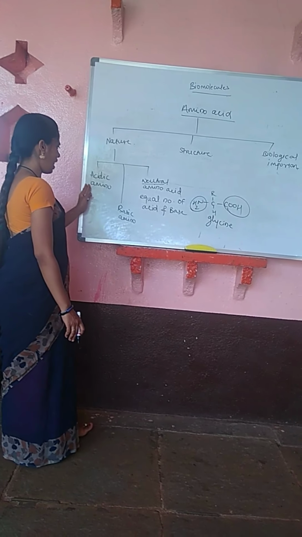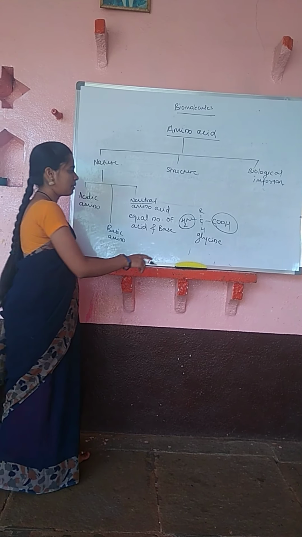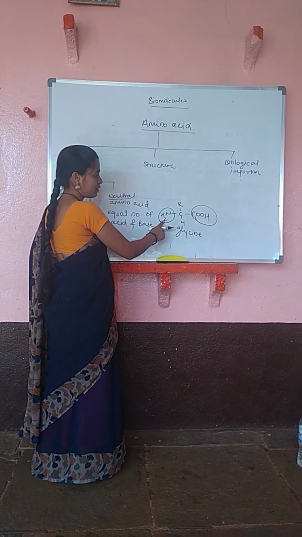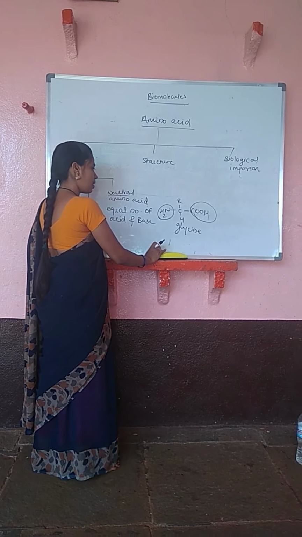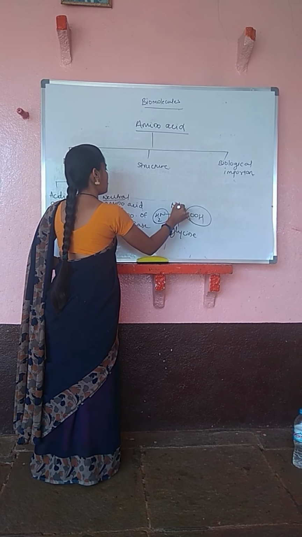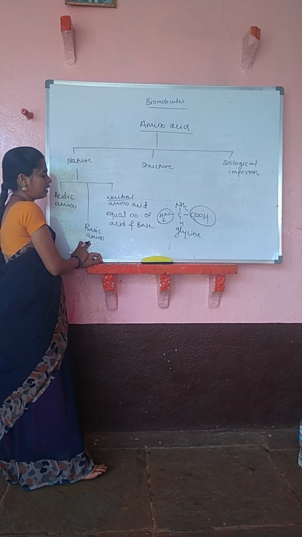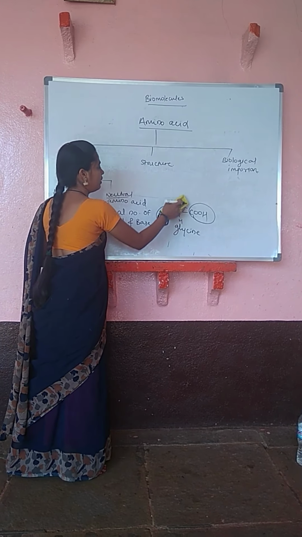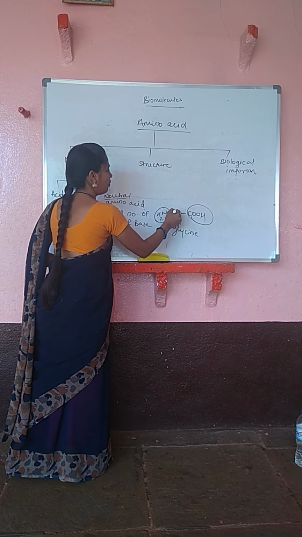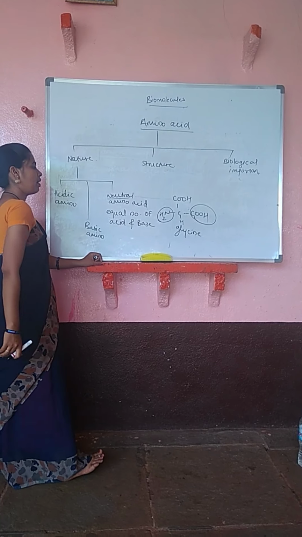Whereas acidic amino acids and basic amino acids get differentiated on the basis of the number of amino groups and acidic groups. Suppose your compound contains more basic groups, then it will be a basic amino acid. And suppose your compound contains more acidic groups, then it will be an acidic amino acid.